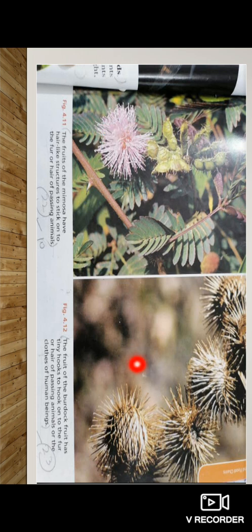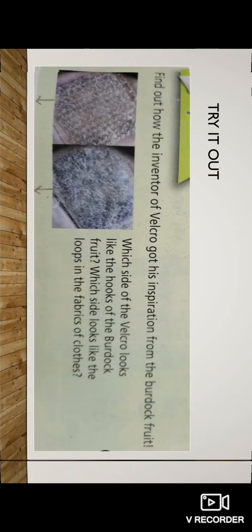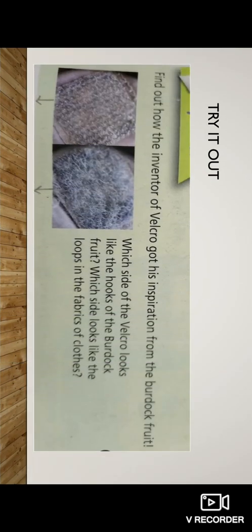Okay. Similarly, look at this plant. Here it is a fruit of burdock. The burdock fruit has a hook-like structure on its body, and when animals pass by these plants, these fruits get stuck to the animal's body, or sometimes the human body as well. In this way, animals help the plant in the dispersal of their seeds as well as fruits. Okay.